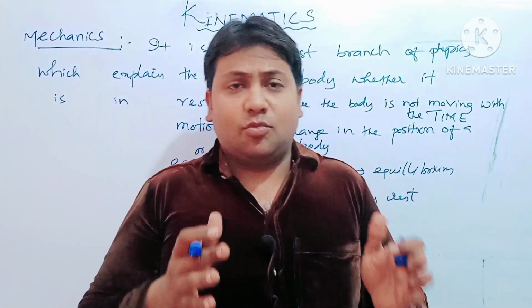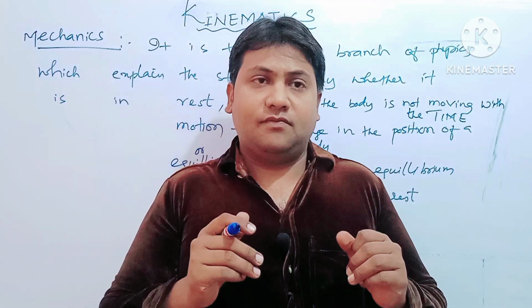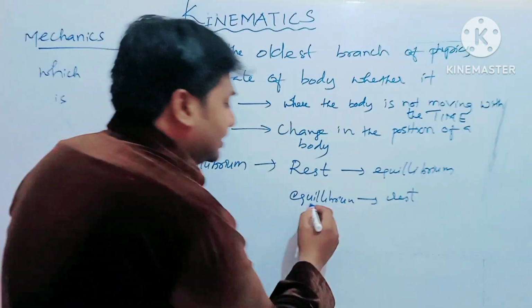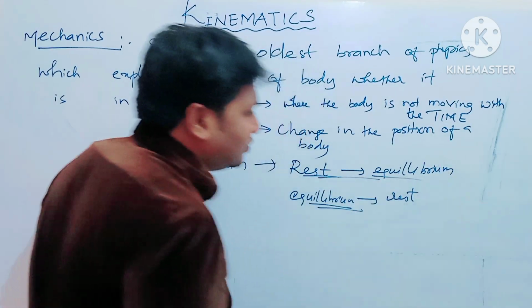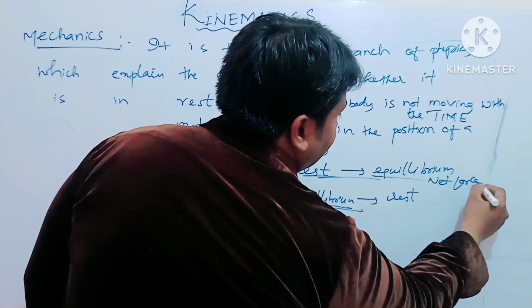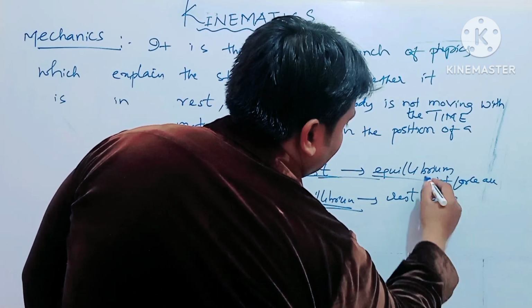Hence if bodies are said to be in equilibrium, it doesn't mean that they are at rest. Equilibrium is the point where net force is zero.